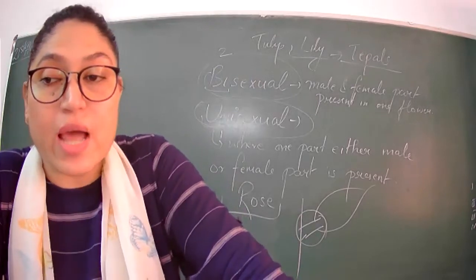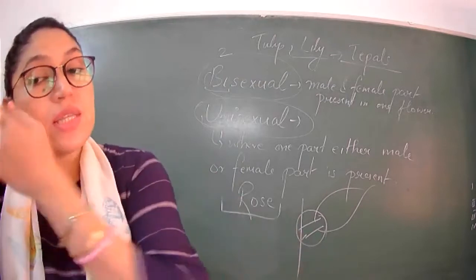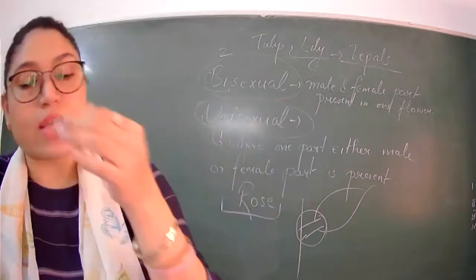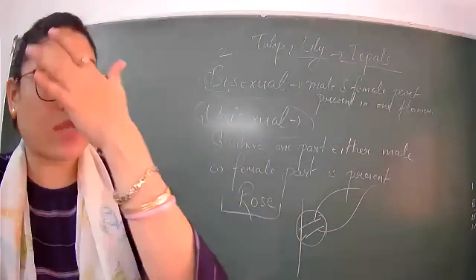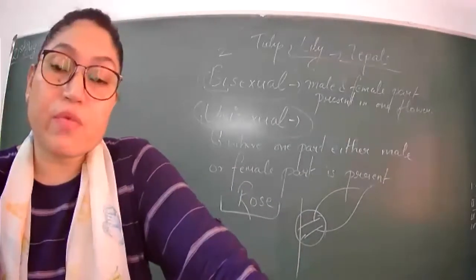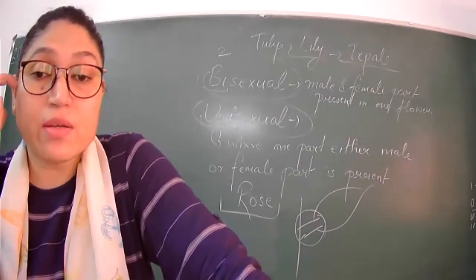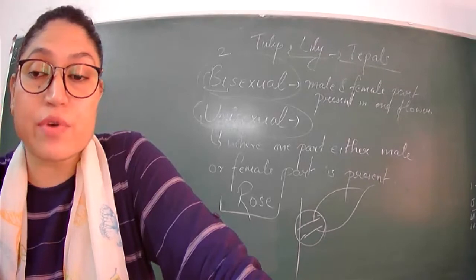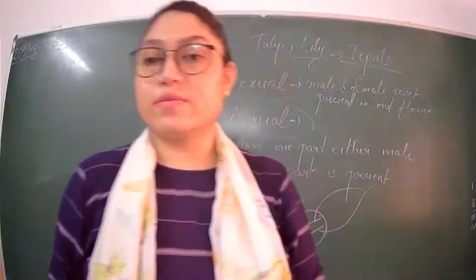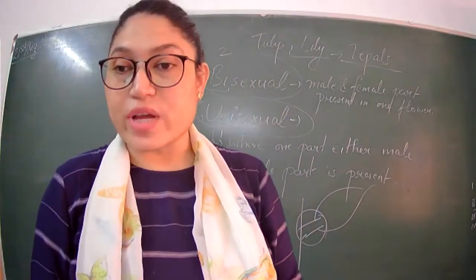Taproot is the thickest root in the center, and beside it there are lateral roots. Transpiration, what is transpiration? Can anyone tell me? I want to listen from you. Raise hands. What is transpiration?